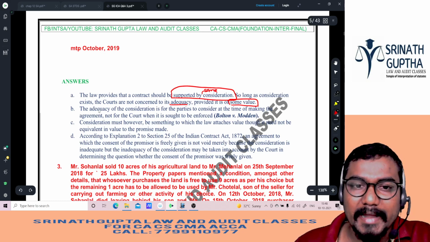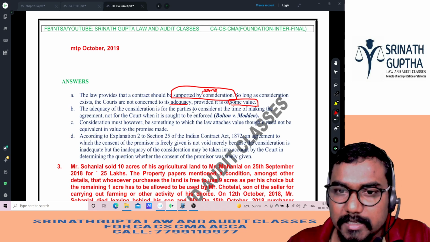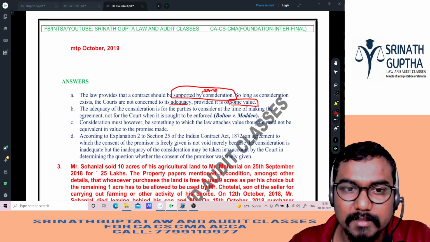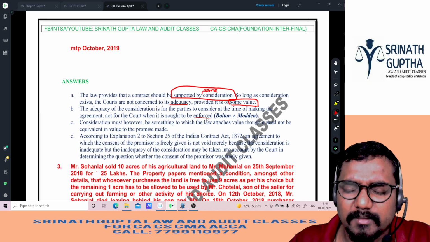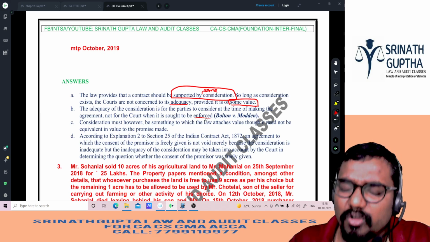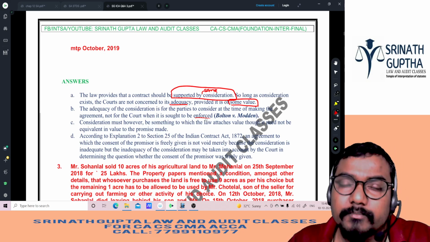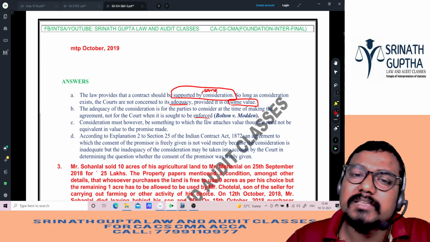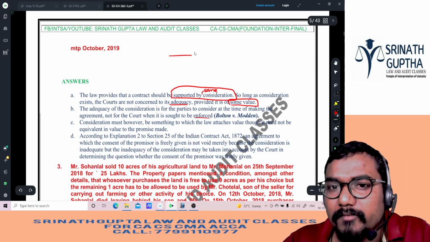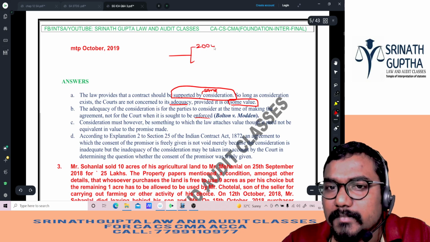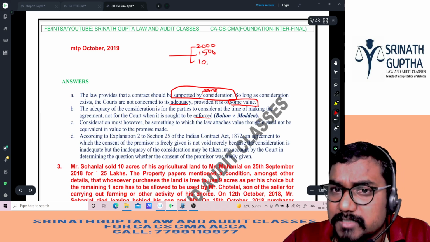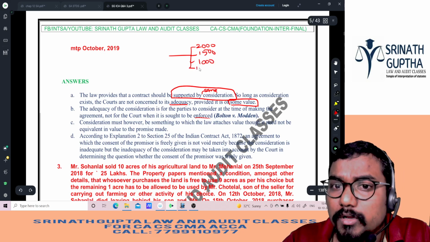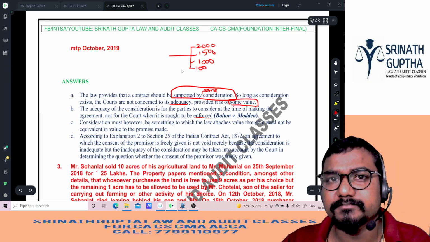Remember, the adequacy of the consideration is for the parties to consider at the time of making the agreement, not for the court when it is sought to be enforced. The court will not inquire how much money you are giving. Whether money is there or not: no money, no consideration, no contract. Consideration can be more, it can be less also. For example, in our teaching profession also, some people will charge 2000 rupees per hour, some will charge 1500 rupees per hour, some will charge 1000 rupees per hour, some will charge only 100 rupees per hour. Oh, it is their wish, isn't it, beta?